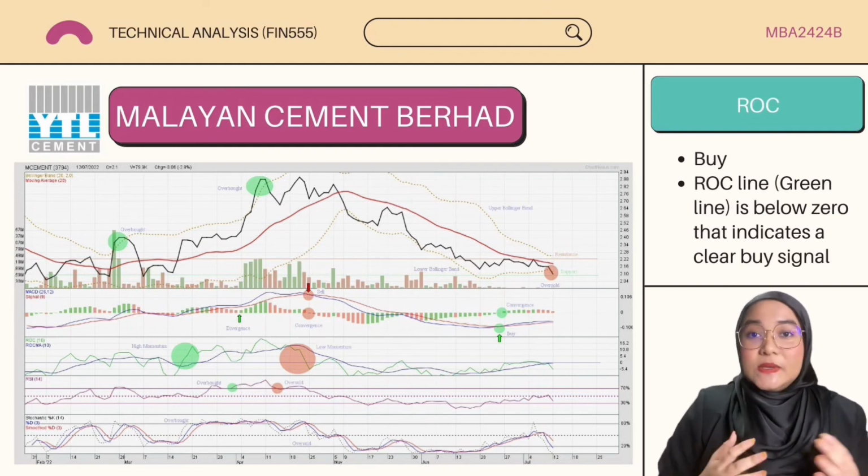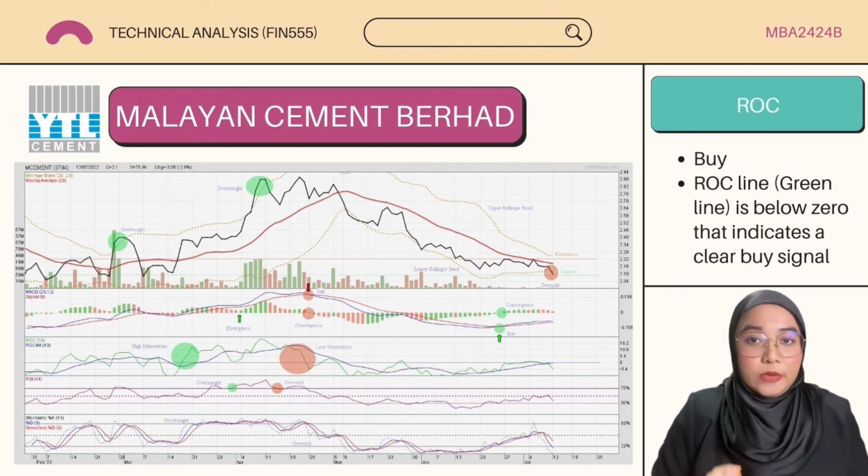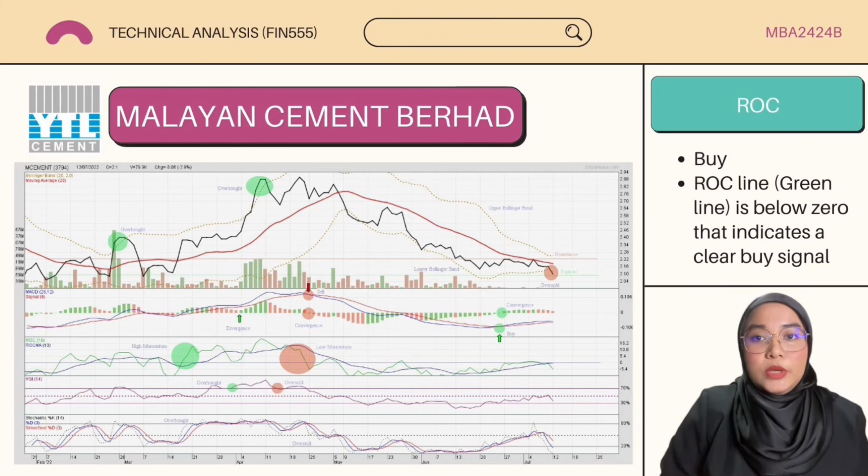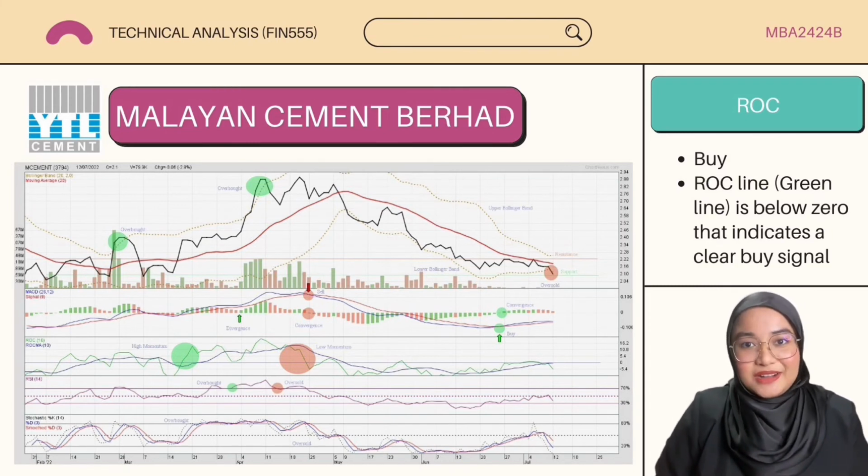Next is ROC. So in the graph, ROC is represented by the green line. The ROC line is below zero as of the closing date of July 12, 2022. It signifies that the stock is oversold, which gives investors the green light to buy the stock.